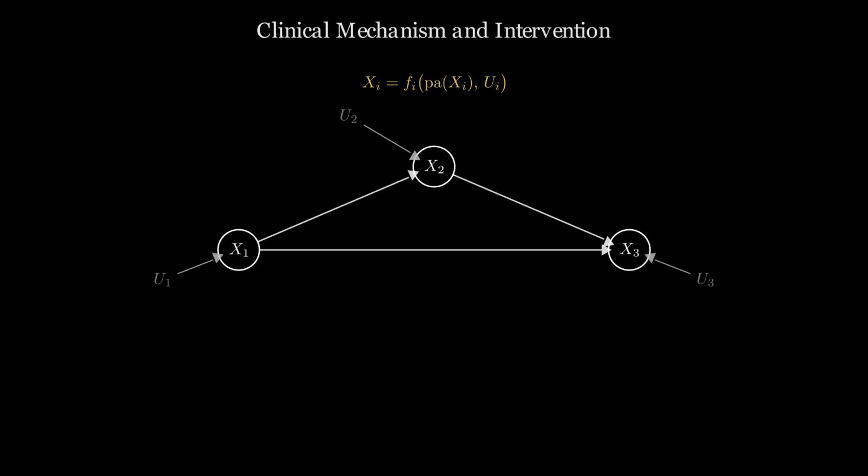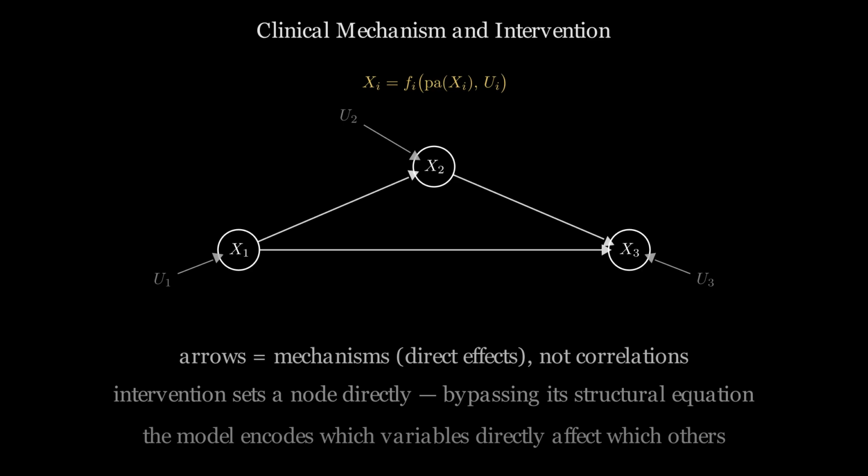When a physician prescribes a treatment, they replace the natural mechanism for one variable. They set that variable externally, for instance, by controlling drug concentration, severing its dependence on prior causes. The rest of the patient's causal structure is unchanged. This is what makes treatment different from simply observing a patient who happens to be in a different state. Intervention disconnects the target from its natural causal parents. Observation does not.